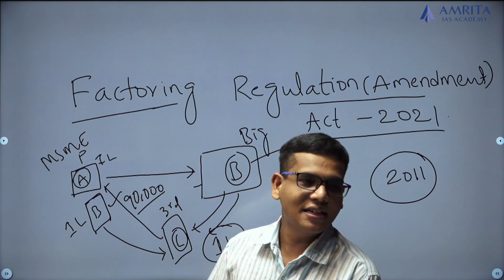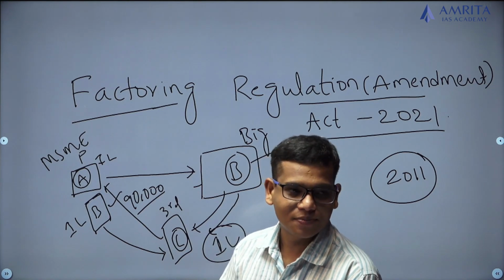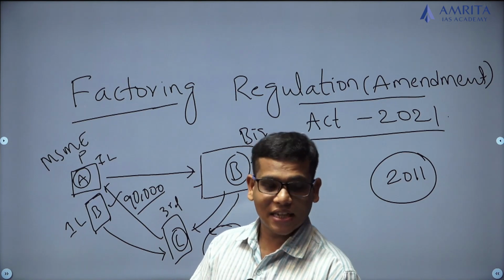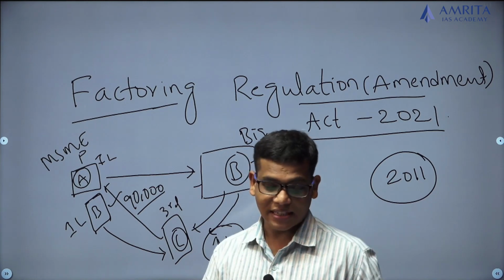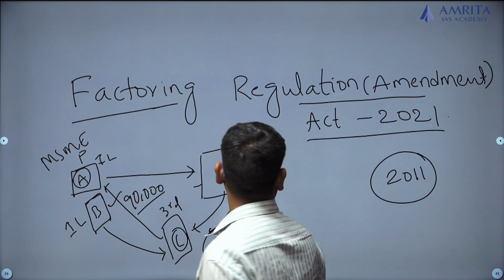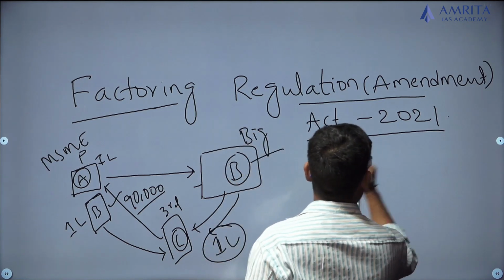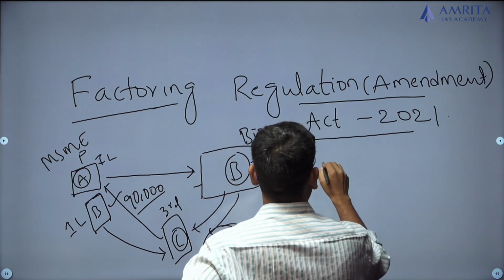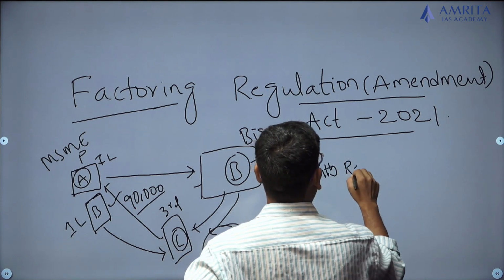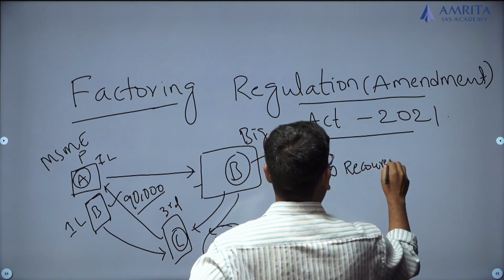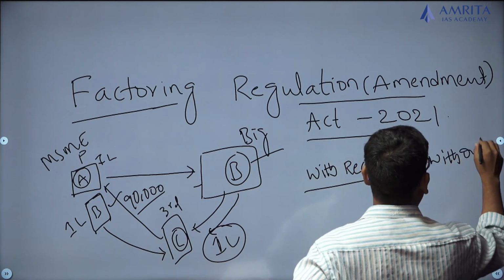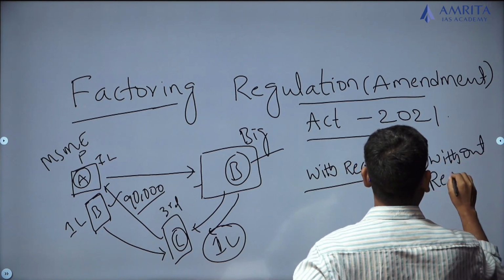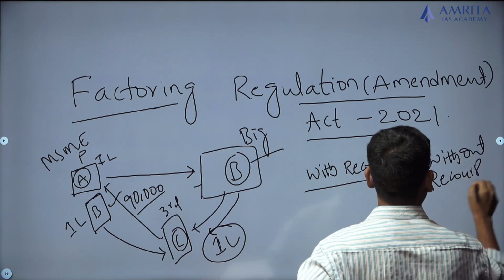This is what we will call the factoring process. This factoring process can be done in two ways. One is with recourse, the second one is without recourse. So what is this with recourse and without recourse?